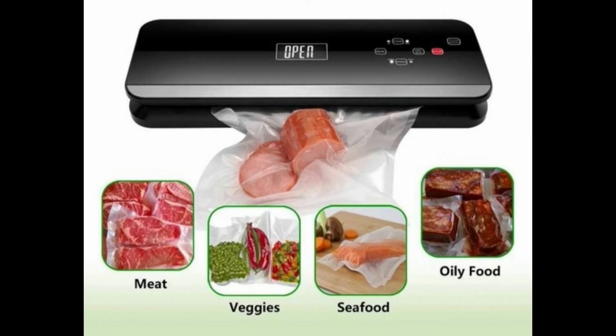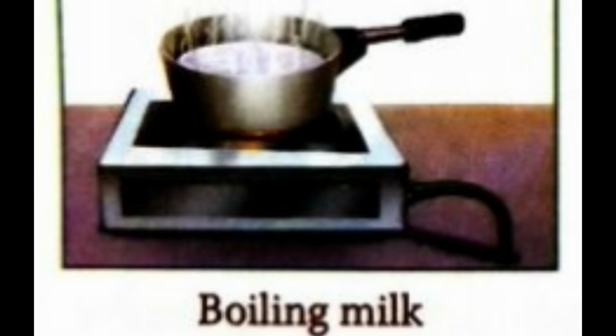Third one, vacuum packing. In this process, the food is preserved in airtight bags or packets. Before packing, the air is removed with the help of a vacuum. It preserves food for a long time, for example, liquids, chips, nuts, and meat, etc. Boiling. Milk can be preserved by boiling. Boiling kills germs present in the milk.